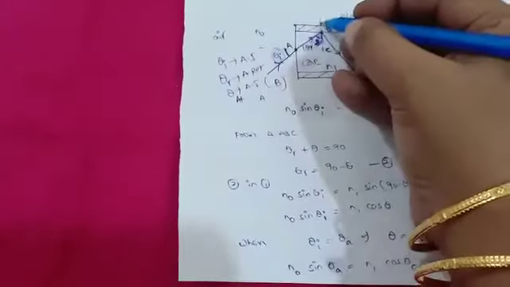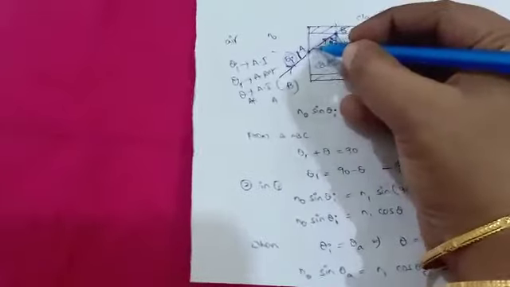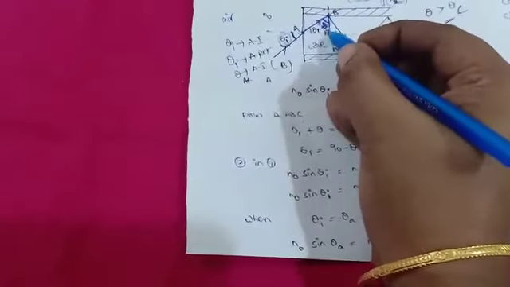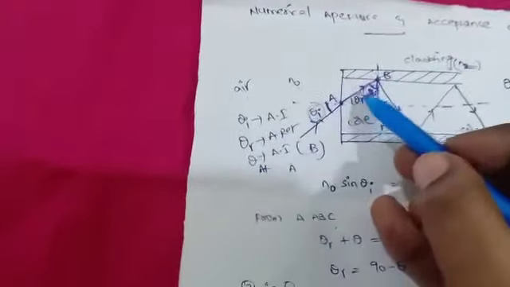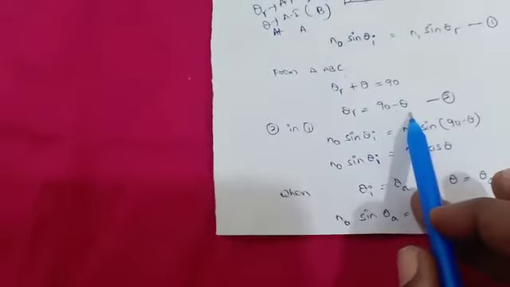Next, here we draw a normal at C. So this is the theta. We make a triangle ABC here. In triangle ABC, we already know this is normal, so the angle is 90. For the remaining angles, theta R plus theta always equals 90. So theta R plus theta equals 90, and from that theta R equals 90 minus theta. Substituting 2 in 1: N0 sin theta I equals N1 sin of (90 minus theta), so that is cos theta.